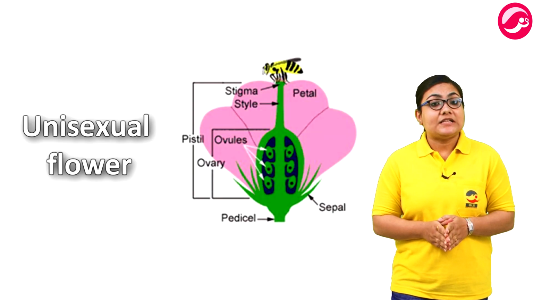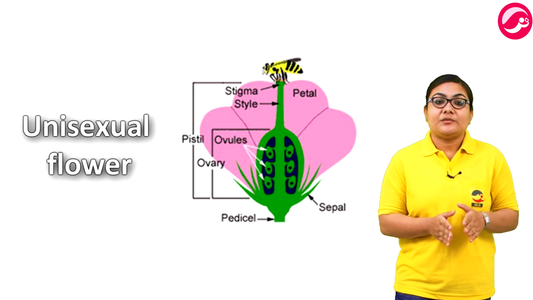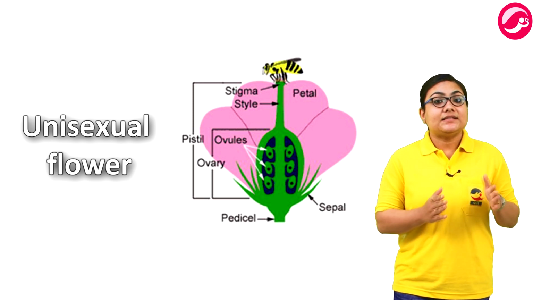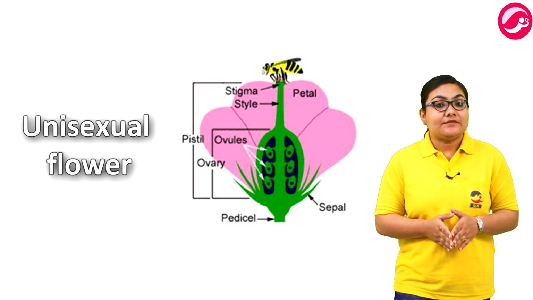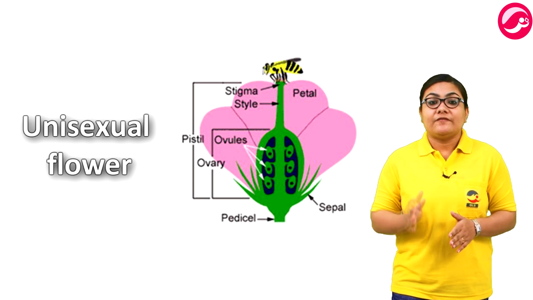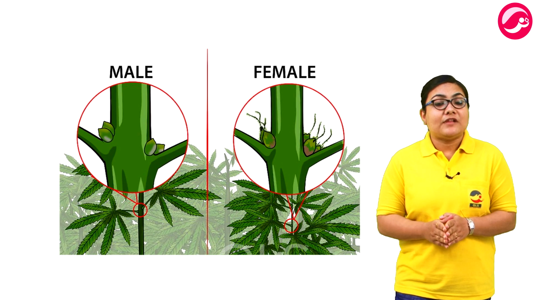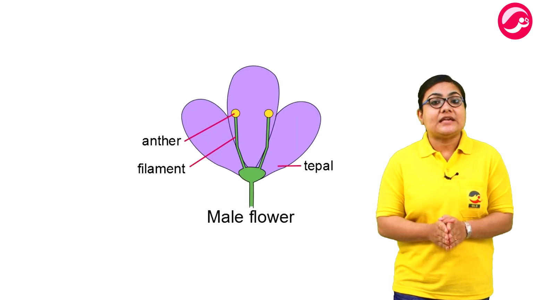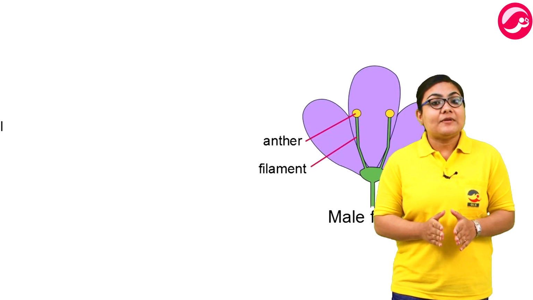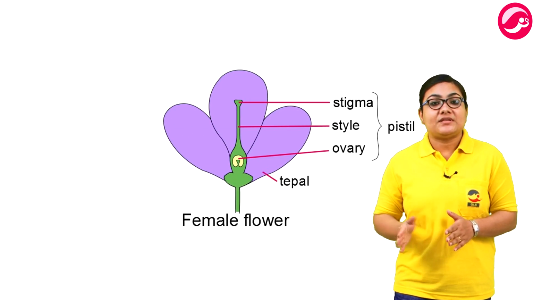Unisexual flowers are the flowers which have only one of the reproductive structures, that is either the stamen, the male reproductive structure, or the pistil, the female reproductive structure. A flower is termed a male flower if it has only stamen. It is termed a female flower if it has only pistil.